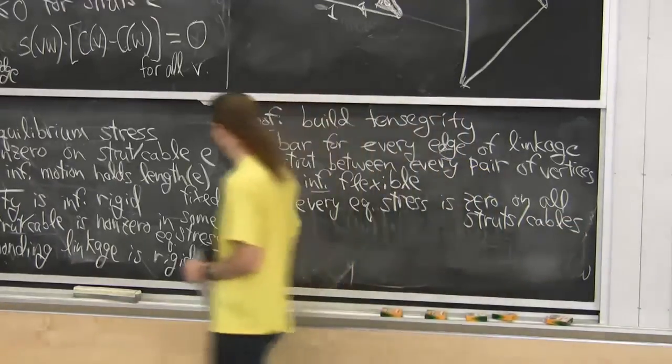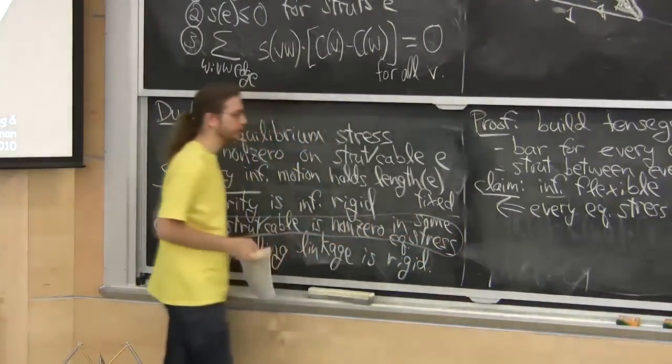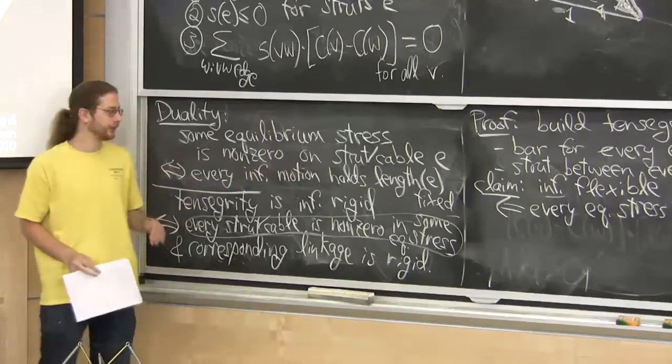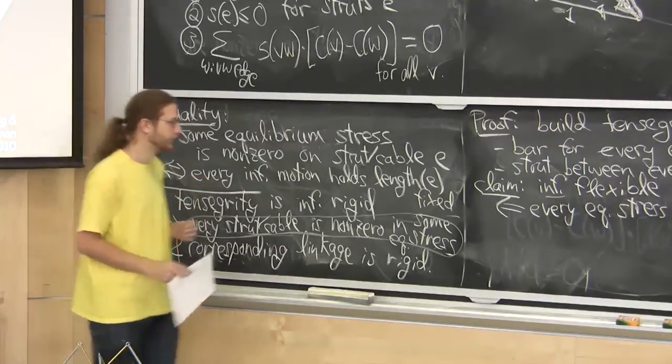So you can never get this thing to hold for any of the struts and the cables. And therefore, in some sense, none of them are fixed, and therefore you're actually flexible. That's implied by this duality statement.